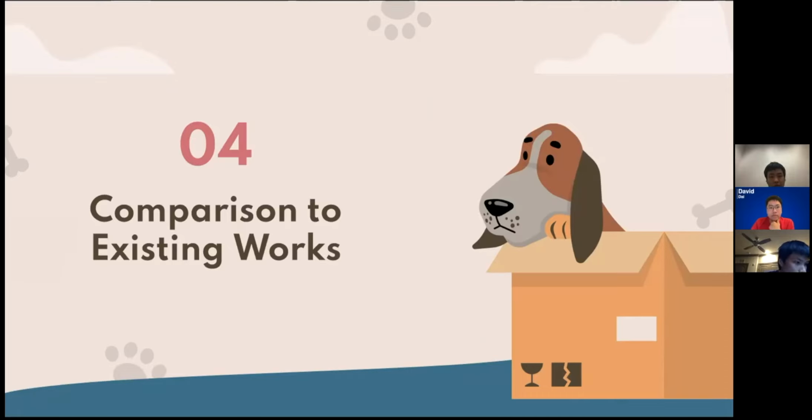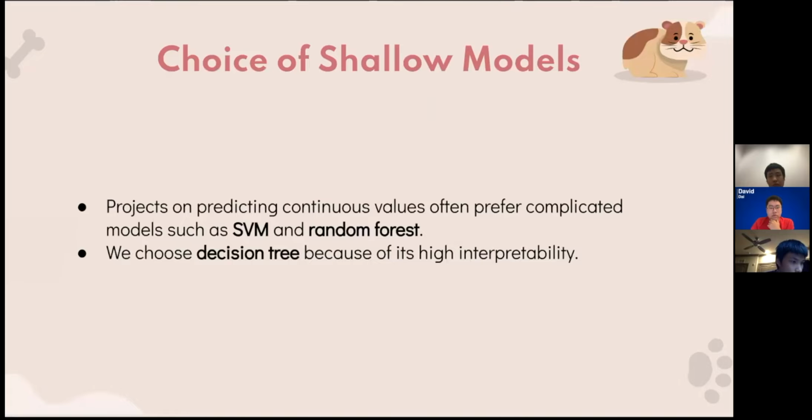Now we compare our models to existing works. We choose decision tree as our shallow model, where lots of people choose SVM or random forest. These models may outperform decision tree with proper hyperparameters. However, as they are relatively complex models, SVM and the random forest lack interpretability.